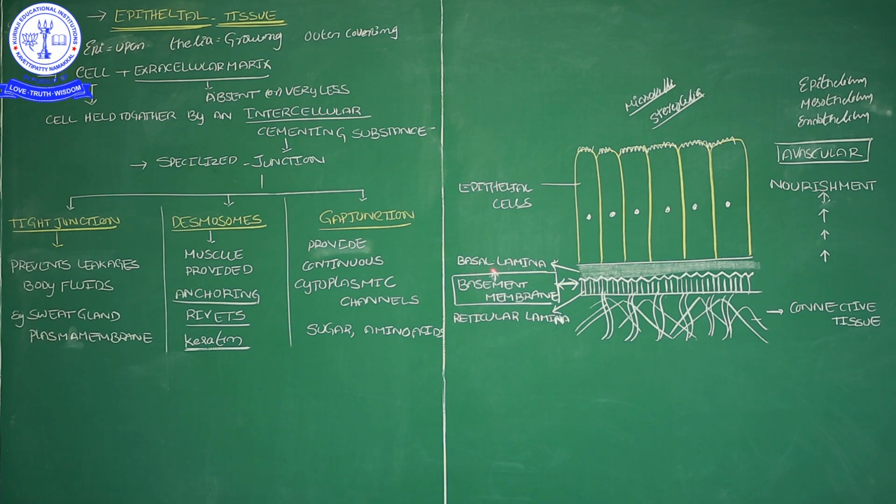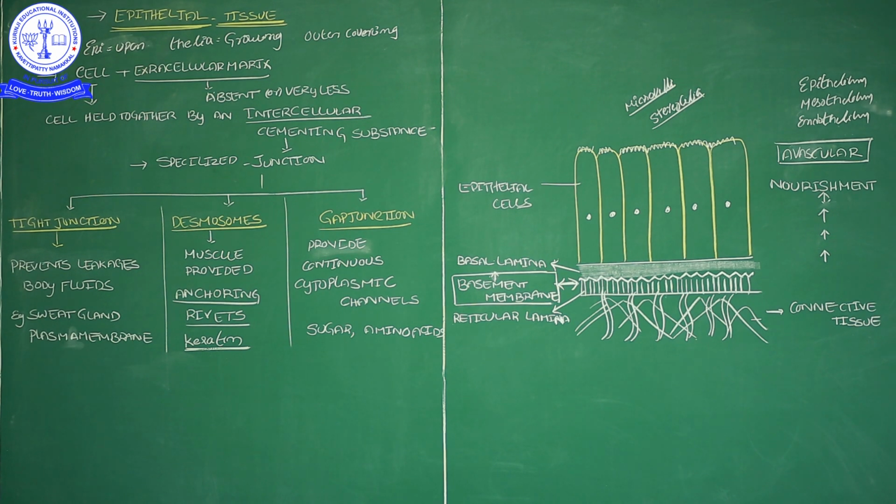So these two partitions we call the upper part, basal lamina, and the lower part, reticular lamina. Lamina means layer. The total basement membrane is composed of the basal lamina and reticular lamina. Basal lamina faces the epithelial tissue side, and reticular lamina faces downward. Below the basement membrane, what tissue is there? Connective tissue.